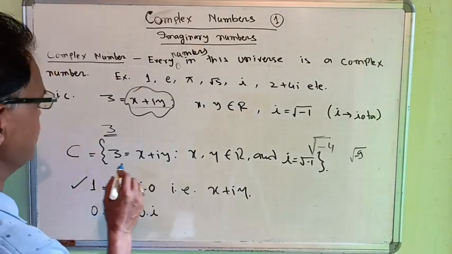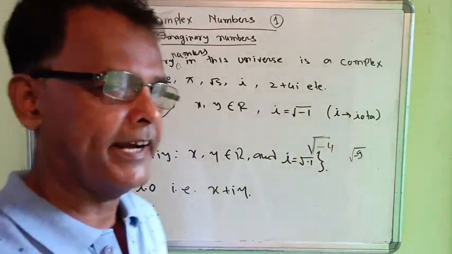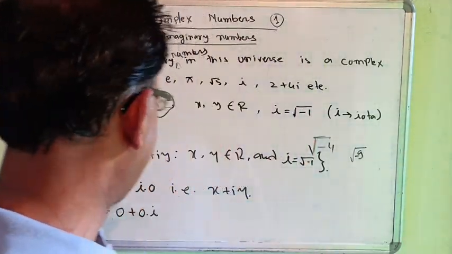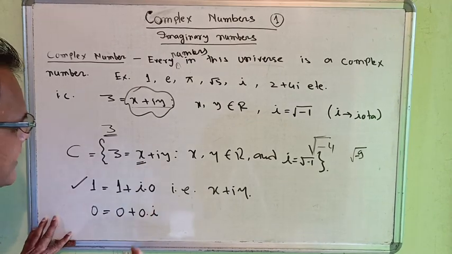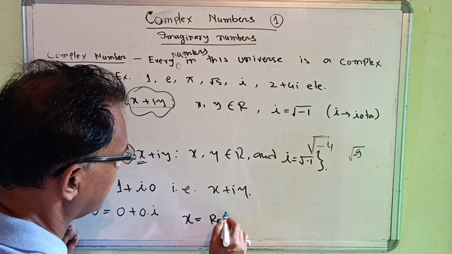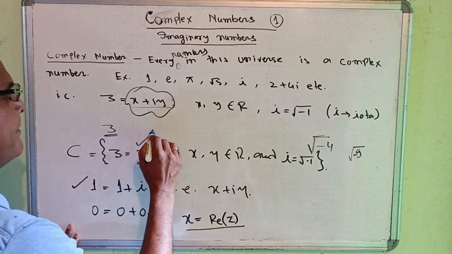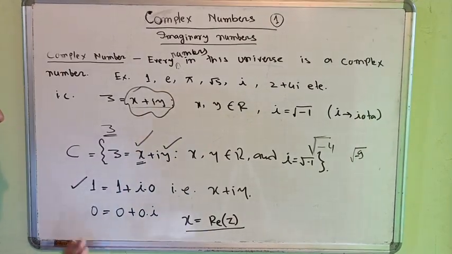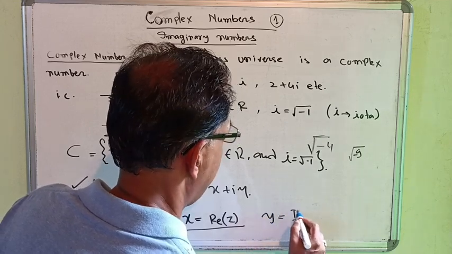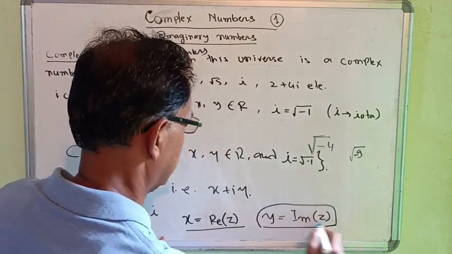Now what is the complex number? A number of the form x plus iy is known as a complex number. What is x? x is the real part of z. That is known as the real part. And y is the imaginary part of z, that is y is equal to Im z. That is a very important concept.